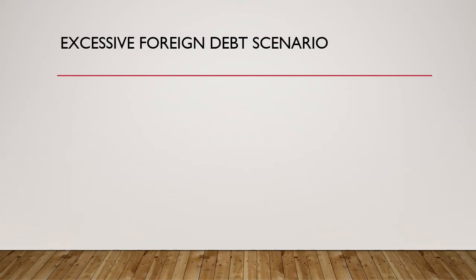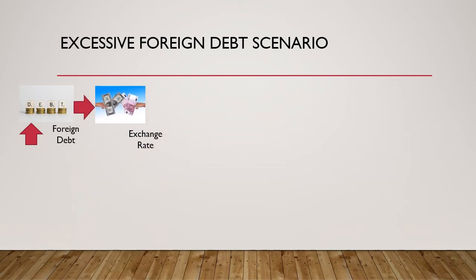Now let's look at how excessive foreign debt is what triggers the hyperinflationary episode in the economy. Now, here the country's foreign debt increases dramatically, which in turn means basically the country is importing a large amount of goods compared to what it's exporting.